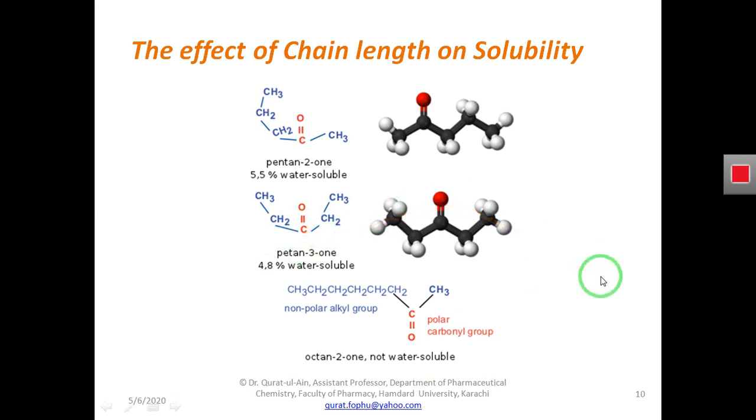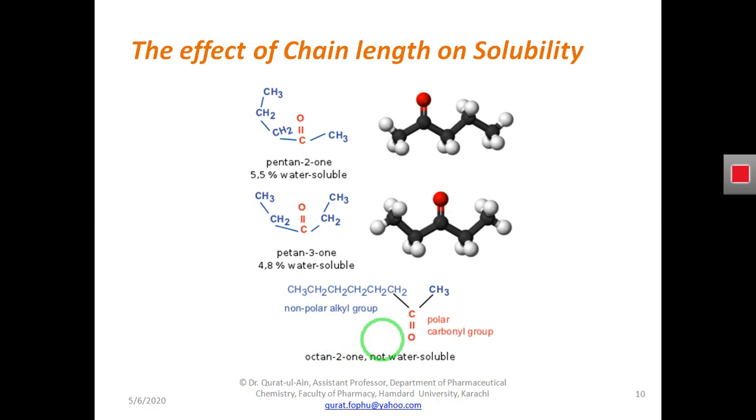So you have to keep in your mind that the solubility of ketone will be decreased due to two factors. Number one, if the number of carbon atoms in the alkyl chain of the ketone is increased, as in this molecule, the solubility of the ketone will be decreased.